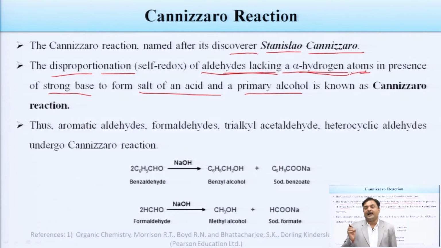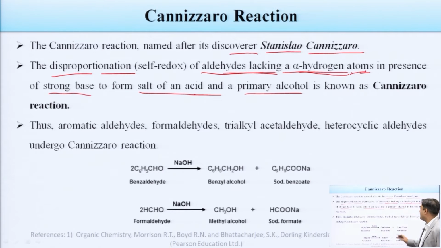Whereas in aldol condensation we get hydroxy substituted products, here we get a salt of an acid and a primary alcohol as products. So this is a disproportionation or self redox reaction of aldehydes lacking alpha hydrogen, giving a salt of an acid and a primary alcohol, and this reaction is known as the Cannizzaro reaction.